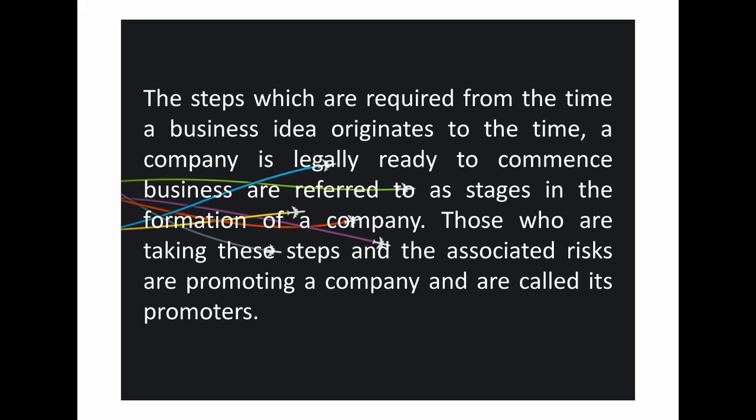Those people who take the steps, that is the legal steps and other steps, and also the associated risk in promoting a company are called its promoters. So in this chapter we will be studying the formation of the company, that is, how the business organization is formed.